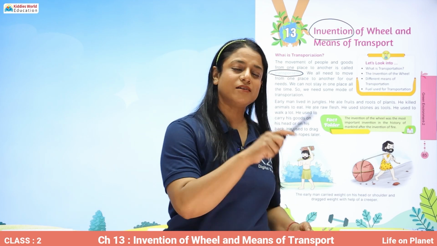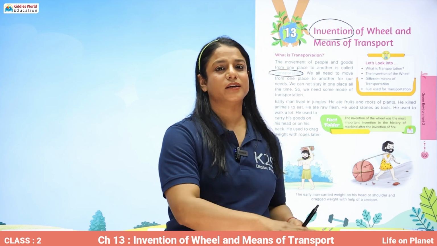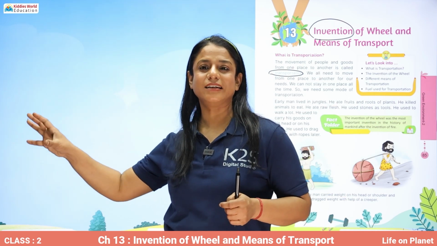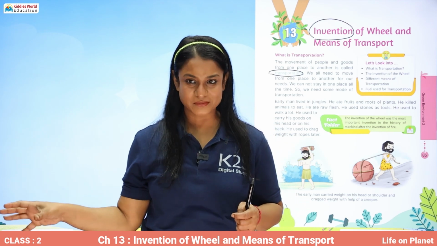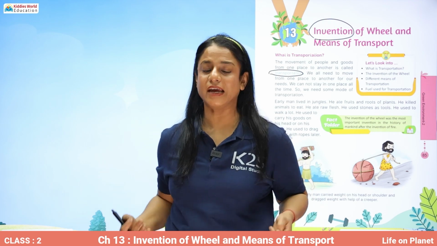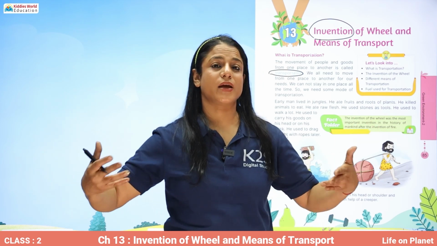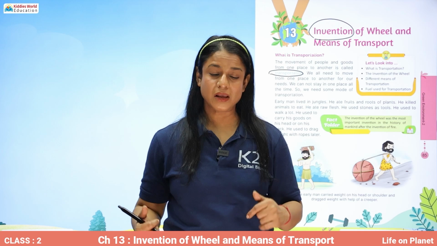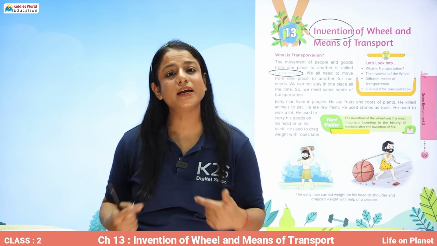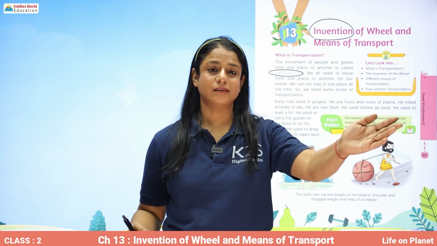So all the vegetables, fruits, cereals need to be transported from the place where they are grown to the place where they are needed. Similarly, other goods are transported from the area of manufacture to the place where they are needed. And this transportation of people and goods can be done by road, by air, through water, correct?